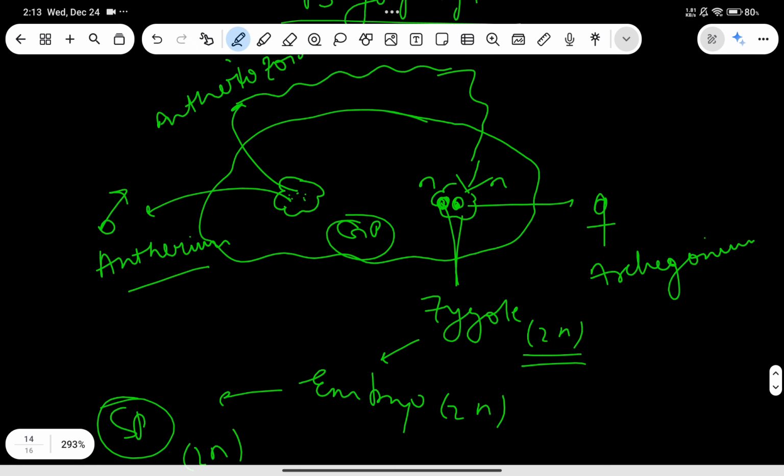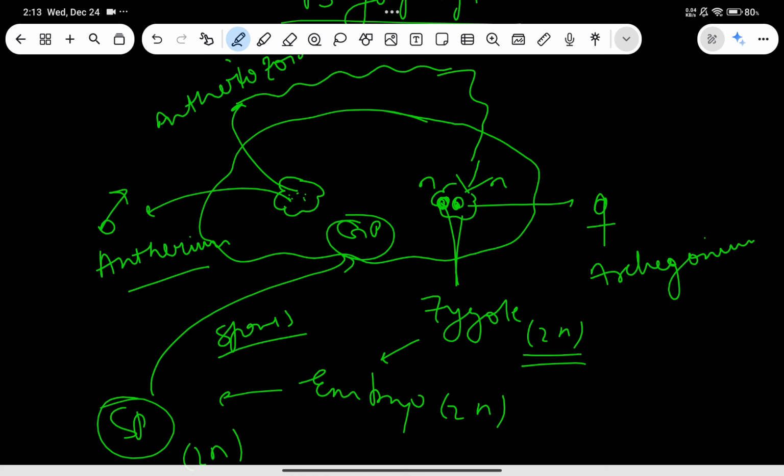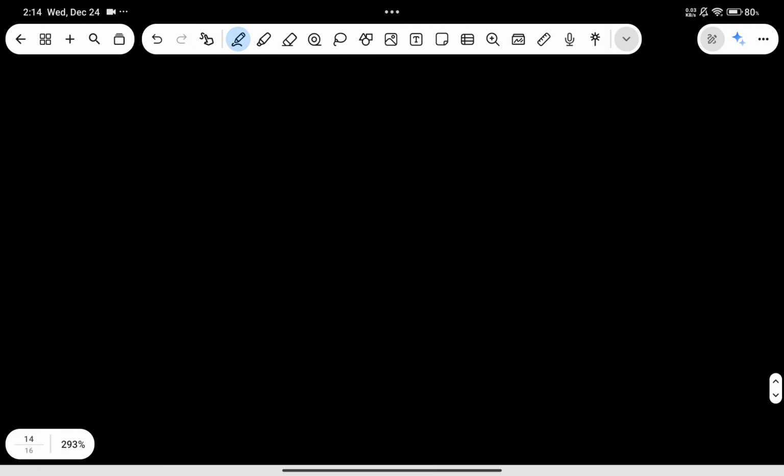Now see, this sporophyte condition will again give rise to gametophyte. You think how? Basically here the spores will be produced and this spore will give rise to the gametophyte. We don't know which gametophyte it will be, whether monoecious, dioecious, female or male. That depends on the chromosomes of the spores, what the chromosome fusion is. But what matters to us is that it will directly give rise to the gametophyte. That's it. I hope it makes sense.